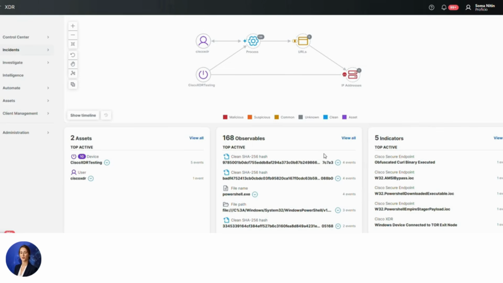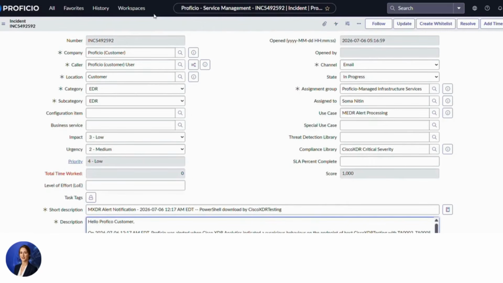Our custom automation workflow retrieves those events and evaluates them against predefined detection criteria. Based on the collected evidence, the workflow categorizes the incident as multi-host malware propagation and initiates the appropriate automated response. The first automated action is the creation of an ITSM incident. Within a few seconds of the Cisco XDR incident being generated, the workflow automatically creates an ITSM ticket and assigns it to the appropriate support group. If required, the ticket can also be automatically assigned to a designated engineer.